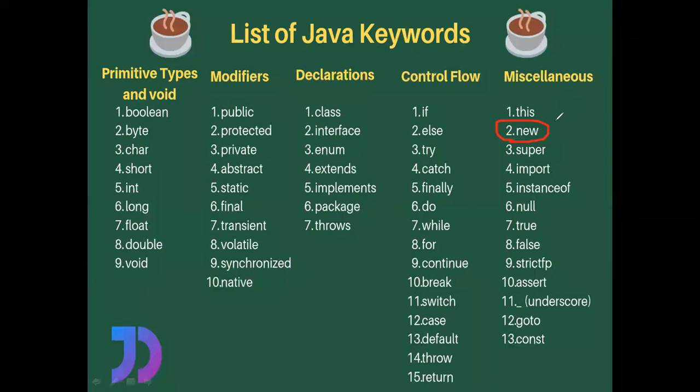Whenever you want to create a memory dynamically, which means whenever you want to create a memory during the runtime of the program, you are going to use the new keyword. This new keyword is used along with the declaration of an array. This new keyword is used along with the creation of an object.